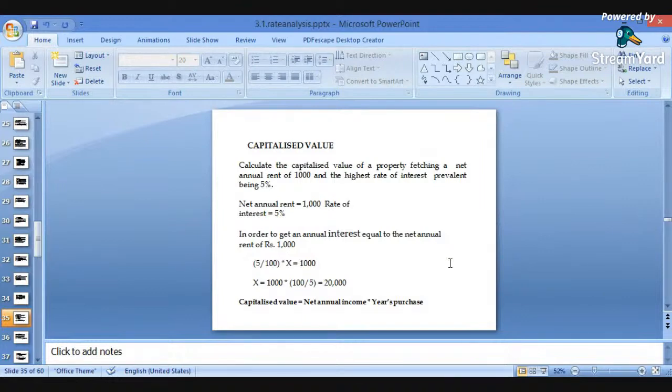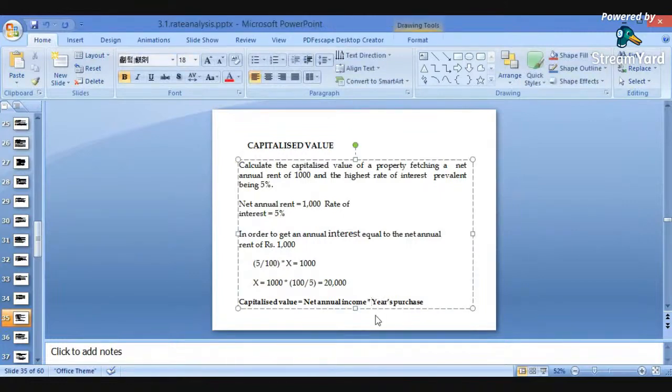The net annual rent has been taken as 1000. The rate of interest we have taken as 5%. In order to get an annual interest equal to the net annual rent of 1000, suppose we consider the capitalized value as x. Then 5% of x is equal to 1000. By cross multiplication, x is equal to 1000 divided by 5%, so x, the capitalized value, is calculated as 20,000. So capitalized value is equal to the net annual income multiplied by the years purchase.